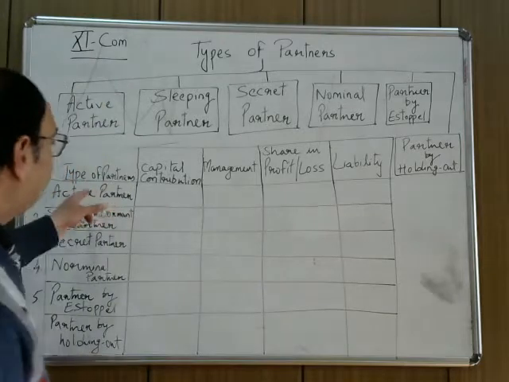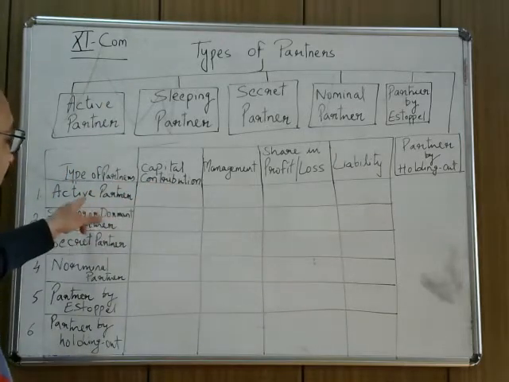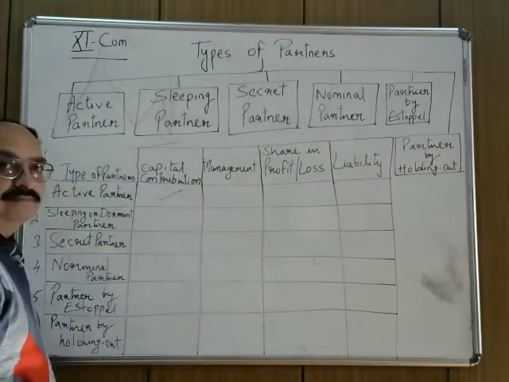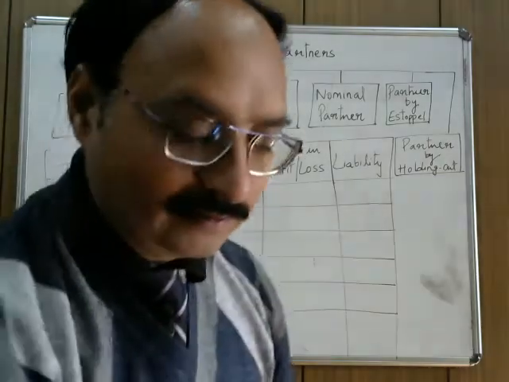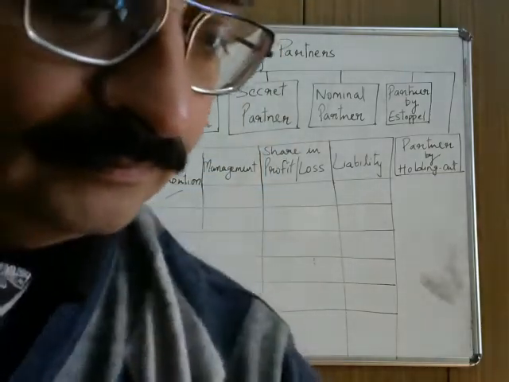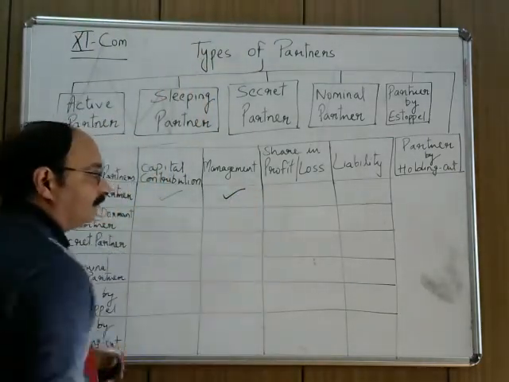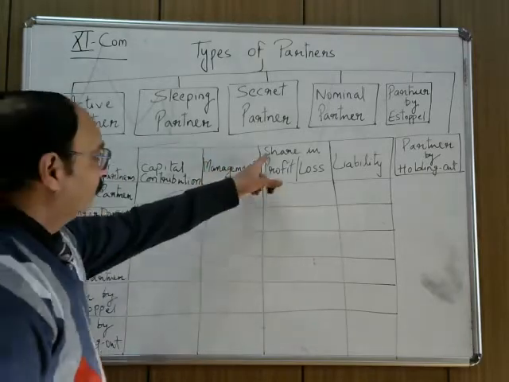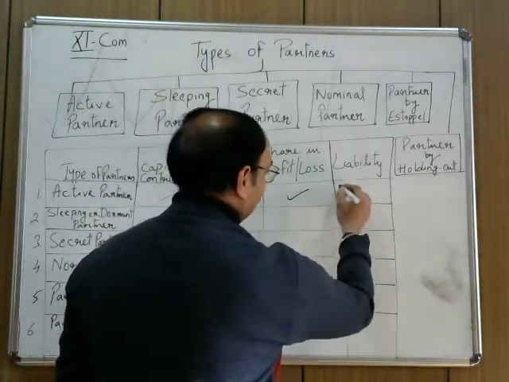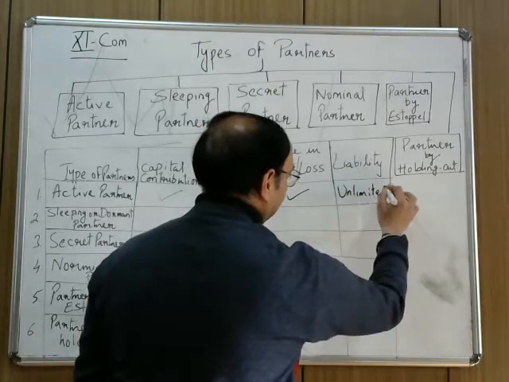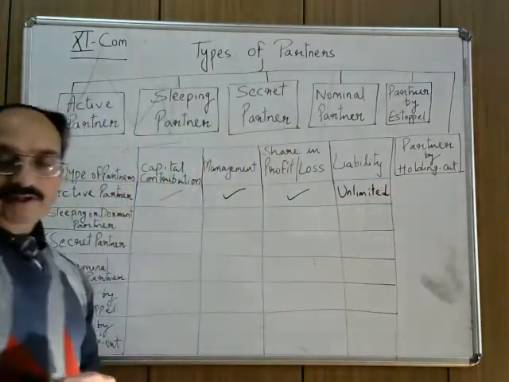So if we talk about capital contribution, active partner, capital contribution, yes, he contributes capital. He looks after the management of the firm. He shares profit and loss, and he is having unlimited liability.